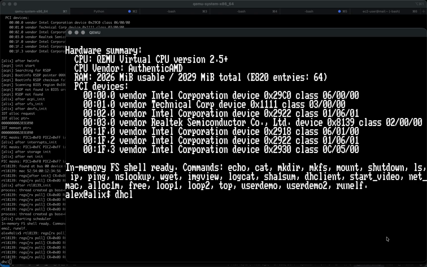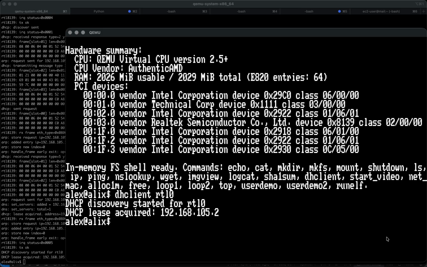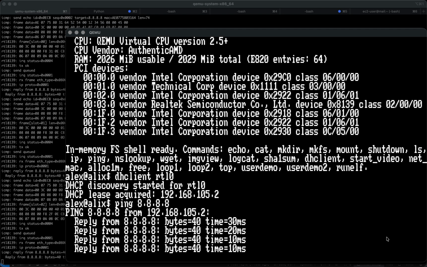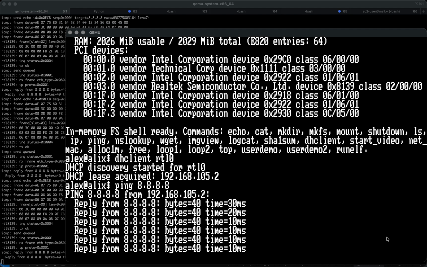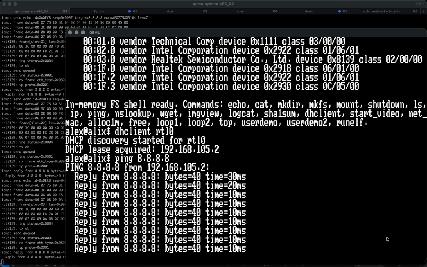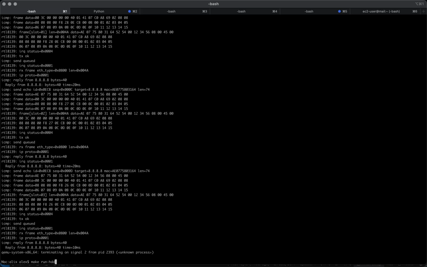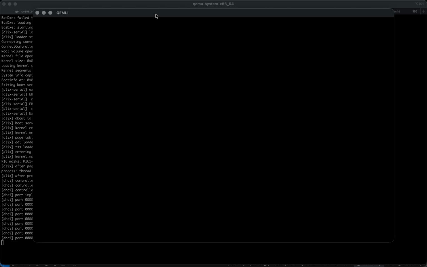So we'll go through the process of getting an IP address, and yes, we've got DH client, we've got a UDP stack to work with the DHCP, a network driver, and an interface to the RTL device that's exposed by QEMU. So here we go. We've got our lease. Just to prove that it works, we're going to ping the internet. Fantastic. There we go. Oh, I've just realized that when I press Control-C here, because I haven't intercepted that trap yet, it's going to kill my OS. So we're actually going to have to restart that now, which is a bit of a pain.